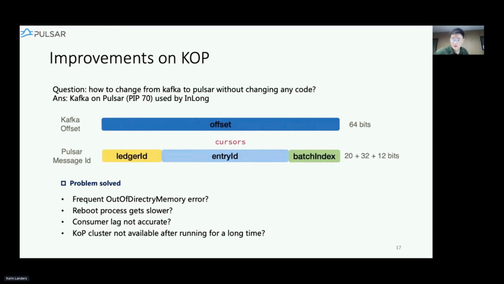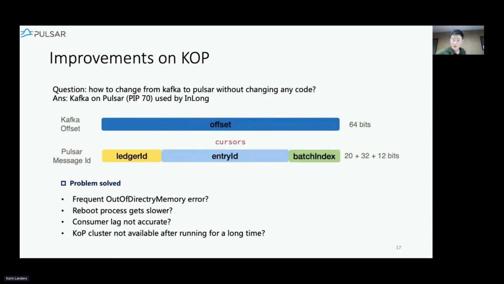Actually, this is because of the offset topic we built for KOP, which is used for the storage of Kafka offsets, and it contains more and more data, which has slowed the start of the KOP cluster. We overcame this by setting the max retention time and using the topic compact function to reduce the amount of data stored in this topic.